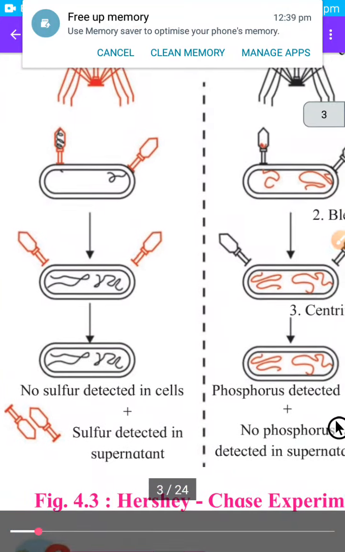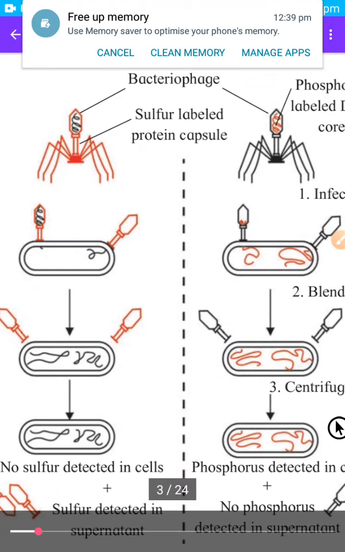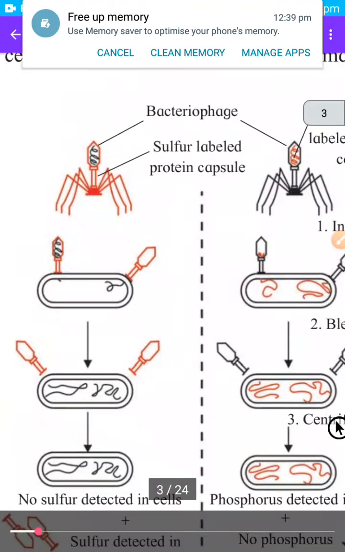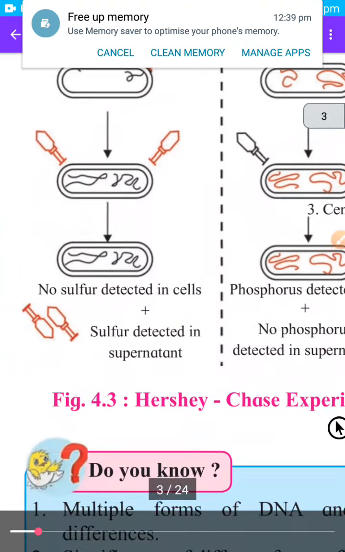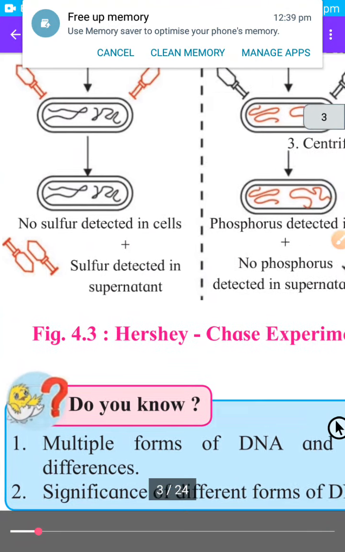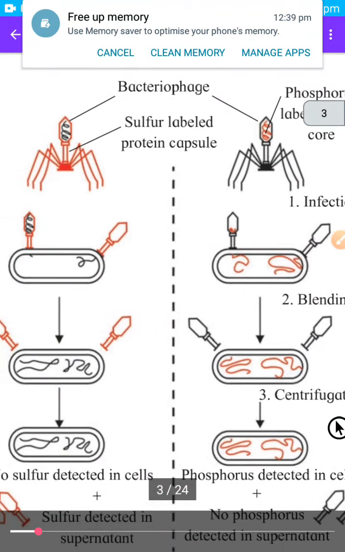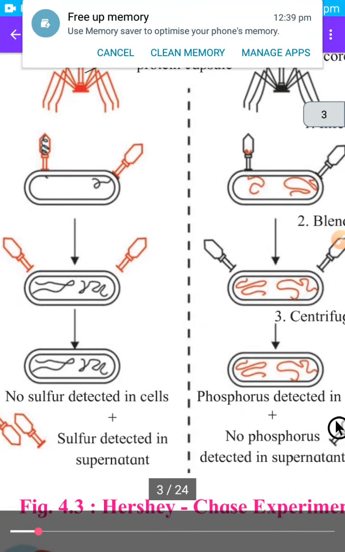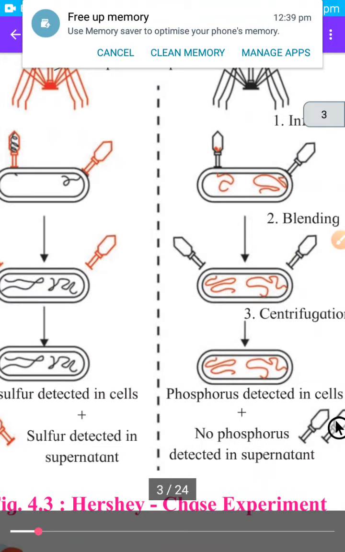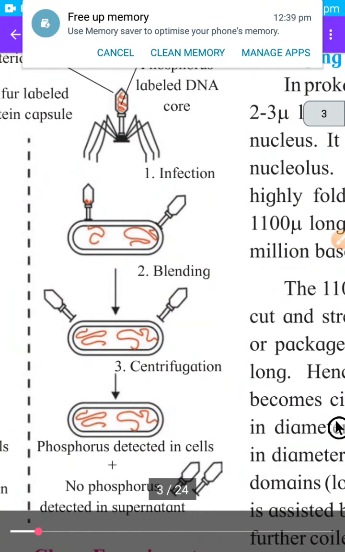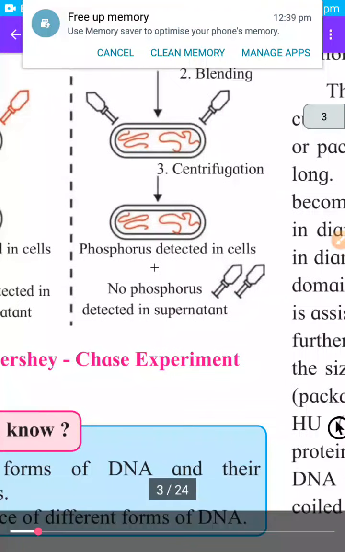So in this way, you can see the sulfur is not transferred from virus to bacteria. This sulfur is shown by red color, which is radioactive. Finally, in the bacterial cell, sulfur is not detected, that's why red color is not shown. So this shows that the proteins are not transferred from virus to bacteria, but DNA is transferred from virus to bacteria.